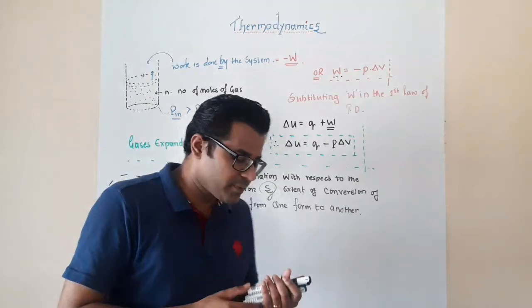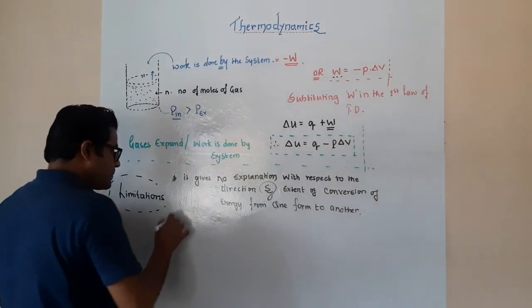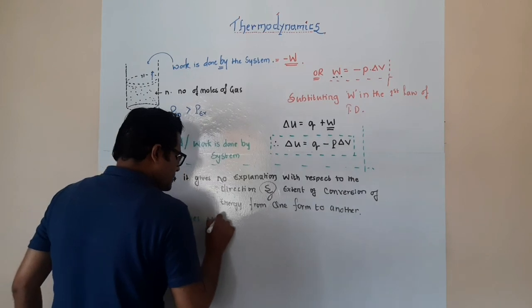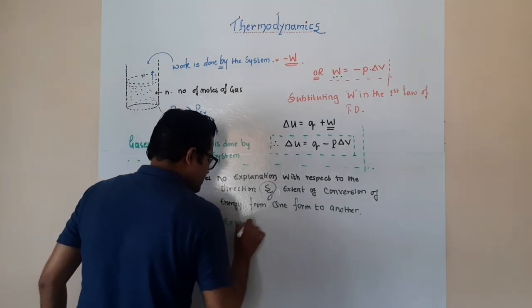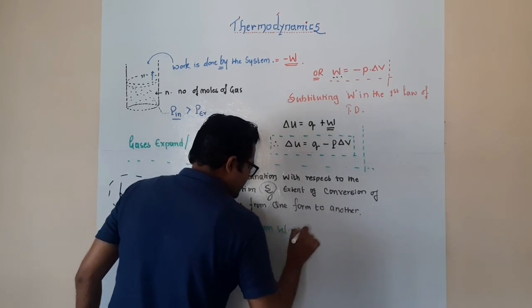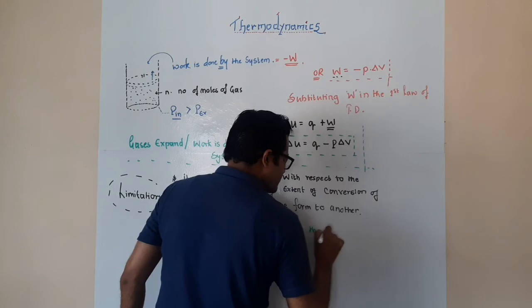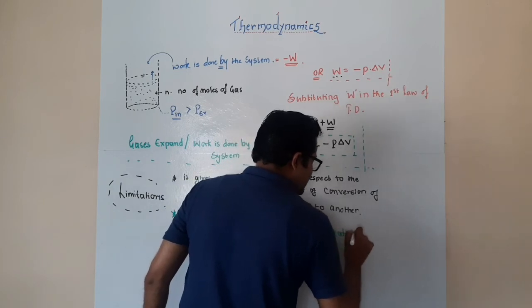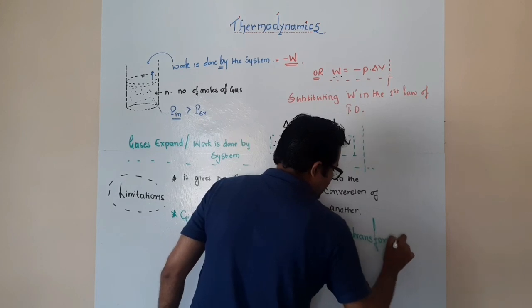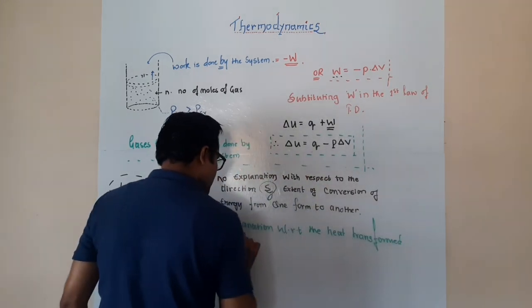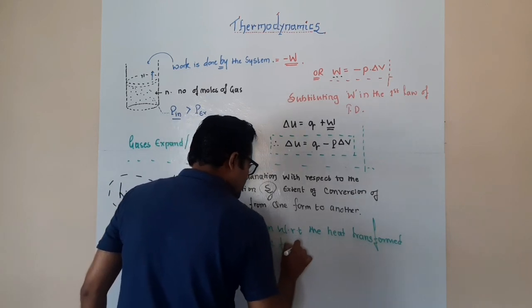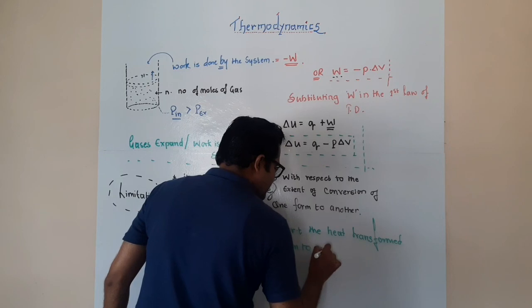So it gives no explanation with respect to the heat transferred from one form to another.